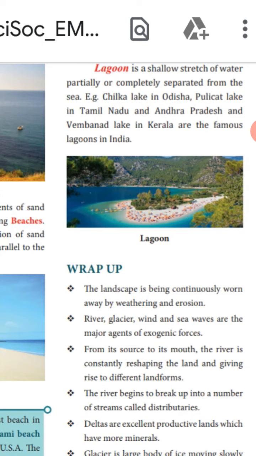This is a recap of the landforms lesson. From the text, we have seen everything.